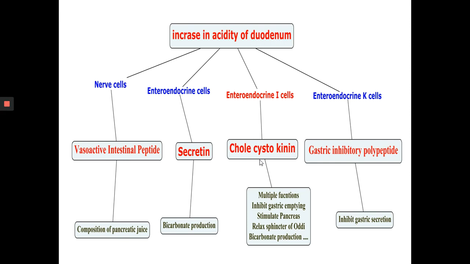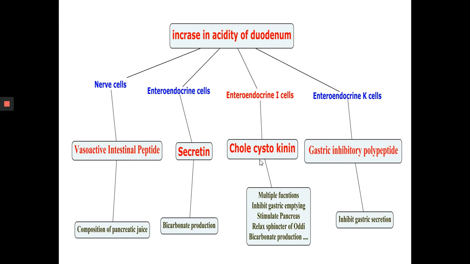Secretin is a peptide hormone comprising around 27 amino acids. It is secreted by the endocrine S cells of the duodenum and jejunum. It stimulates the production and release of bicarbonate ions by the pancreas. So when the acidity is high, this secretion will happen and it stimulates the pancreas to release more bicarbonate ions. These accumulate in the pancreatic juice, giving it an alkaline pH of around 8 to 8.6. This helps to neutralize the acidic chyme, which prevents damage to the intestinal wall as well as provides the right pH for the pancreatic enzymes.